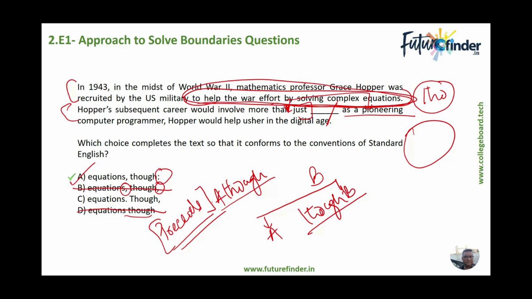So as you can see, there are various punctuation marks on the SAT, and obviously the colon also signifies a lot of things. Like, as a pioneering computer engineer, Hopper would usher in the digital age, so this explains how the career would involve more than just solving equations. So this is an explanation, and hence there is a colon. So all sorts of things that we can find, but then this is the LHS, RHS, and the relationship between them. The transition word, where it should be placed, is very important on the SAT.